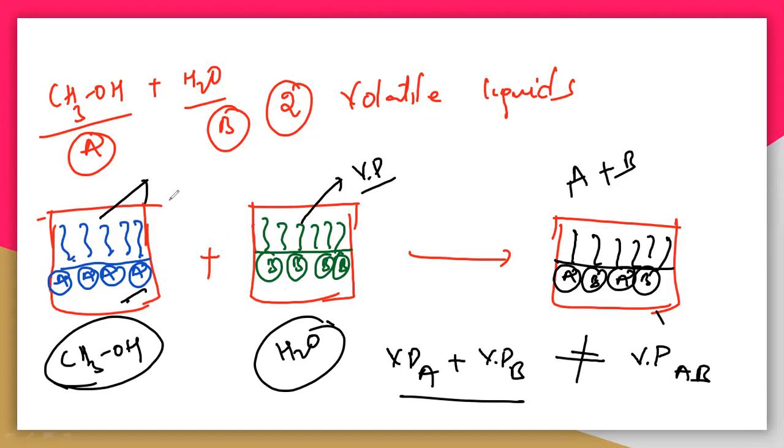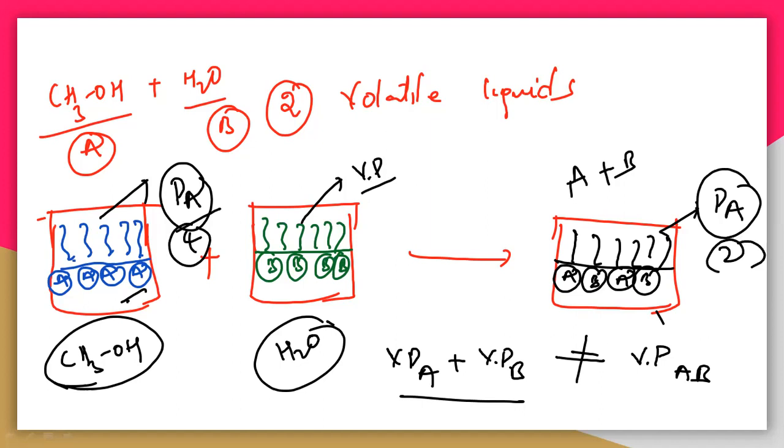So that means the pressure PA here is not exactly equal, because here PA is with four molecules, but there with only two molecules. That means this is very high compared with this. Generally, the vapor pressure in a closed container is whatever vapors are produced above the liquid surface. But here you need to understand the partial vapor pressure and the pure vapor pressure.